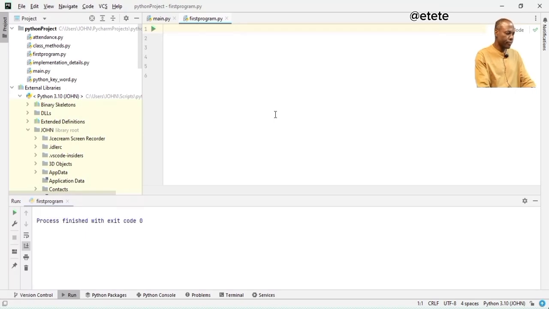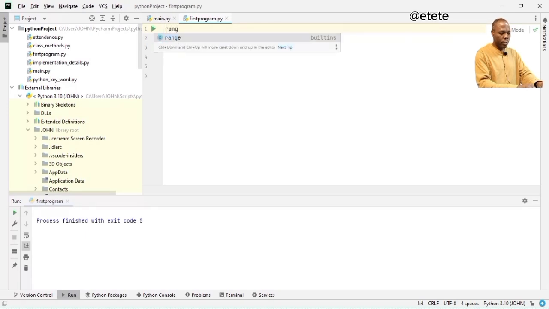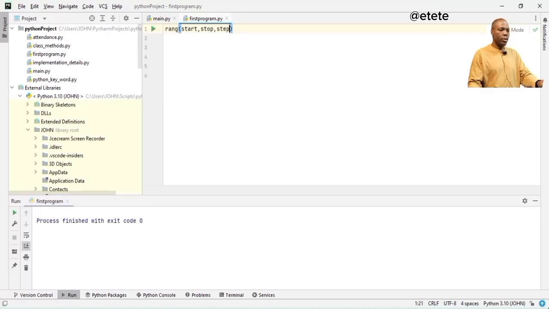Now, we say the range. If I call a range function, then I supply this, so there's start, comma, stop, comma, and the step. So this is actually what is provided in range. I'm just going to comment this out, and then we'll use that to do our work.